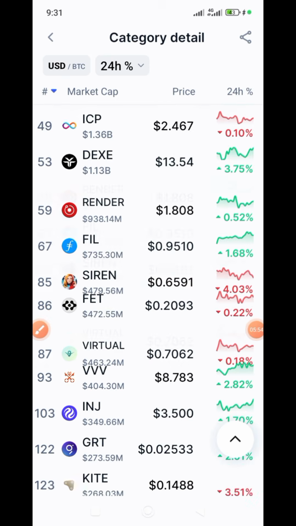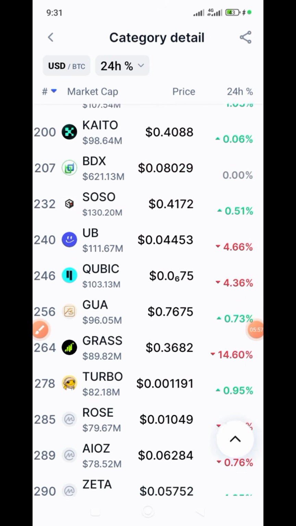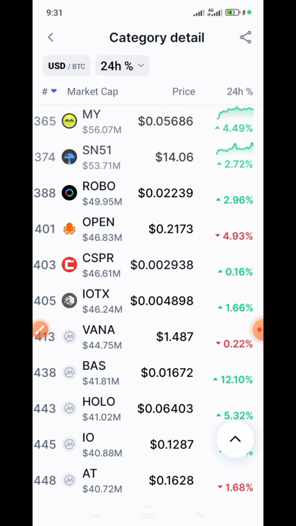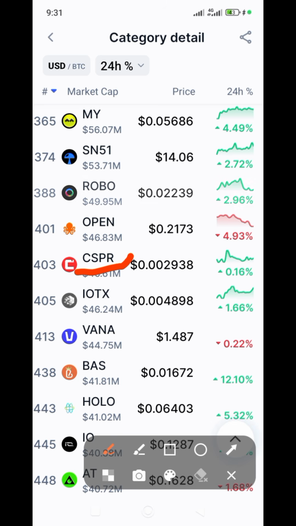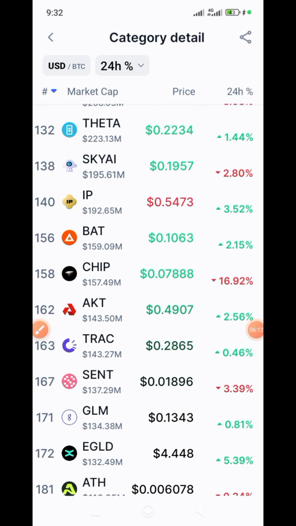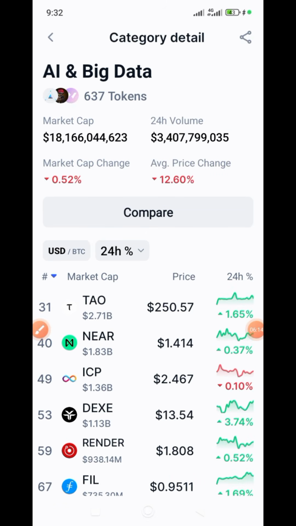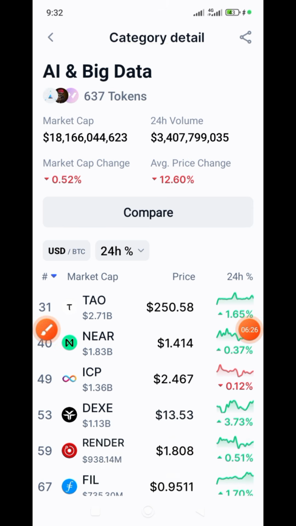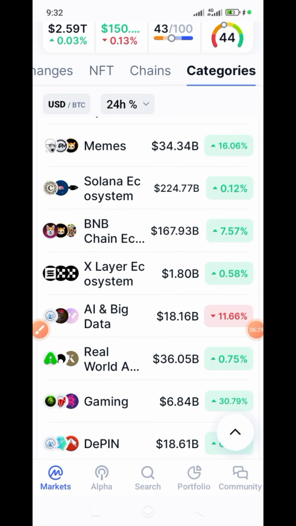Okay, you click the menu, just calm down, research. Are you seeing there are many here? Wow, there are many. This one is AI. This project is AI. Even this one is an AI token also. So you sit down, analyze them. Whichever one is okay, you go in and bag it the way you want. Those are tokens under AI and big data. They are strong trending narratives. Are you hearing me? That is it for the AI. Let's go to the next trending narrative.